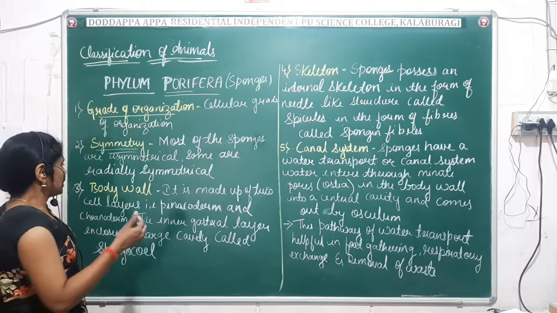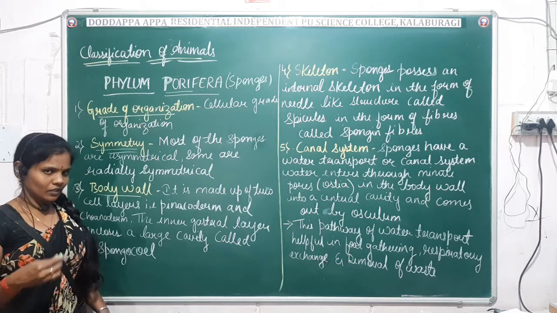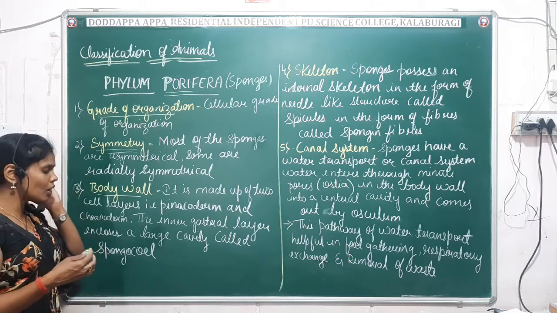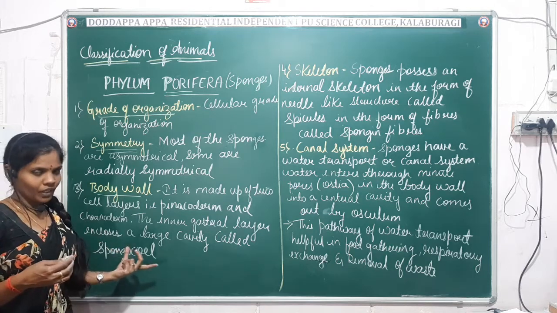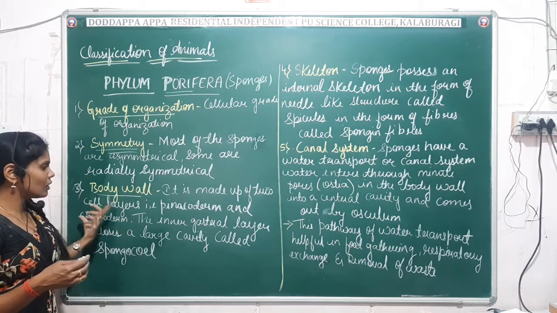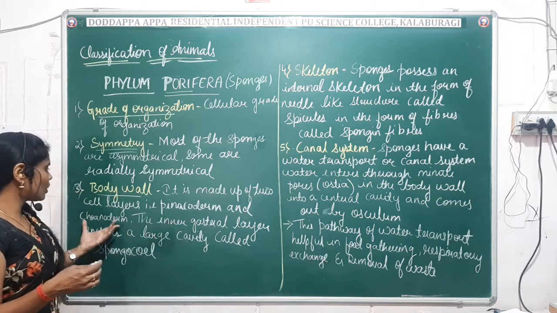The third point is the body wall. In the case of Porifera, the sponges are made up of two layers. One is the pinacoderm and the other is the choanoderm.